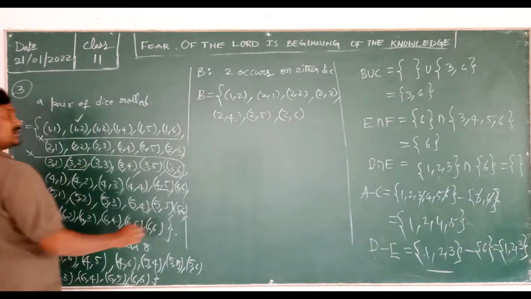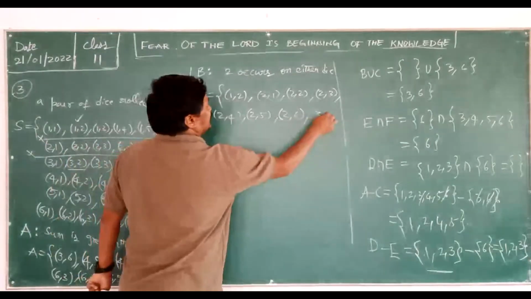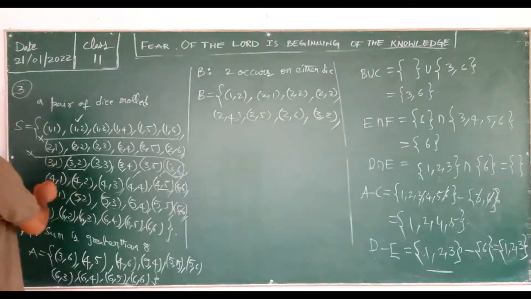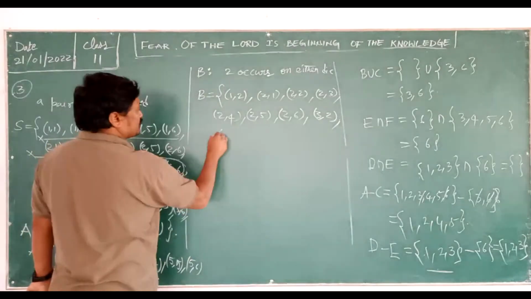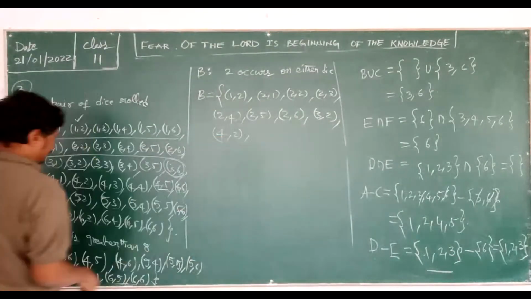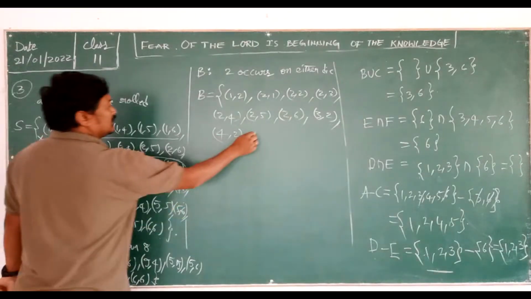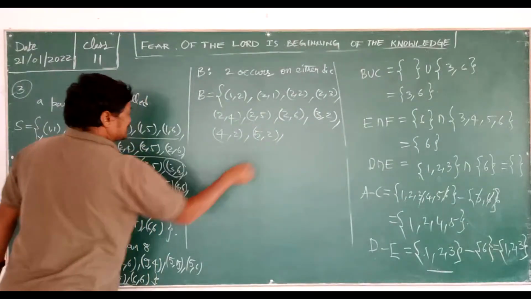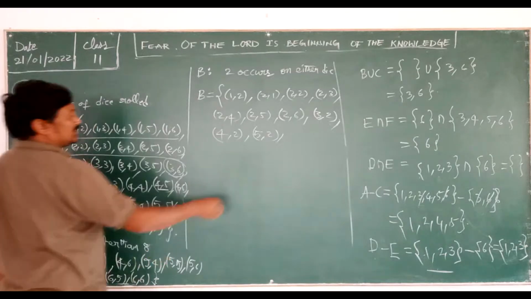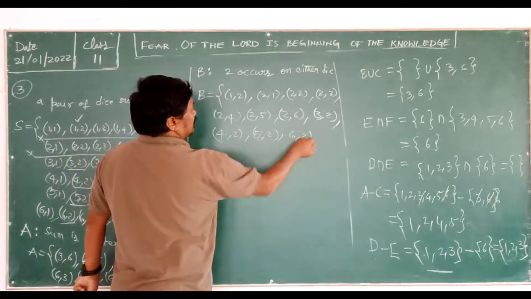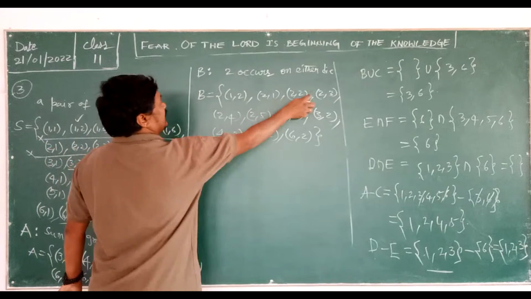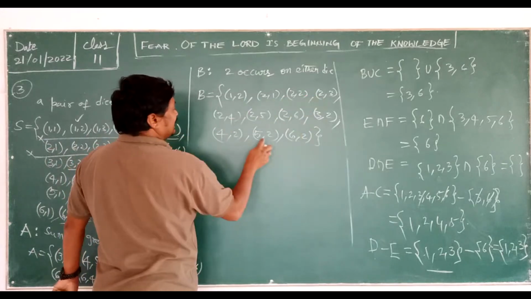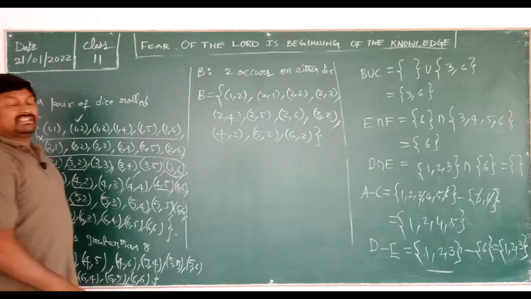Yes, 3 comma 2. So write that 3 comma 2. Next 4 comma 2. Next 5 comma 2. Next 6 comma 2. So now how many elements is it? 1 2 3 4 5 6 7 8 9 10 11. So 11 you are going to get.